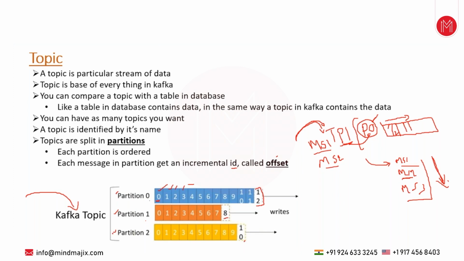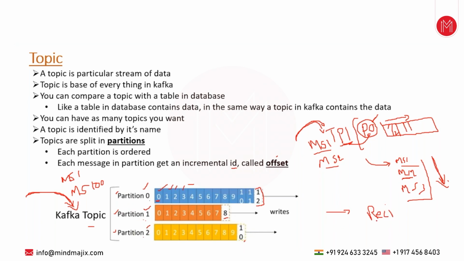Say right now we have three partitions: partition 0, partition 1, and partition 2. Let's assume the sending application has published 100 messages, from message number 1 to message number 100. Out of 100 messages, let's assume 33 messages are in partition 0, 33 in partition 1, and the remaining in partition 2. Now, a receiving application is consuming all these messages, and there are three partitions.